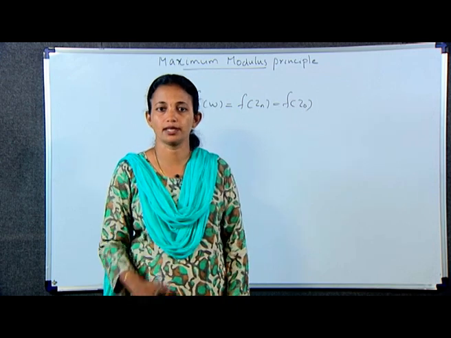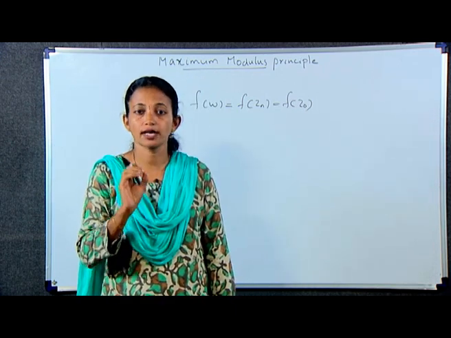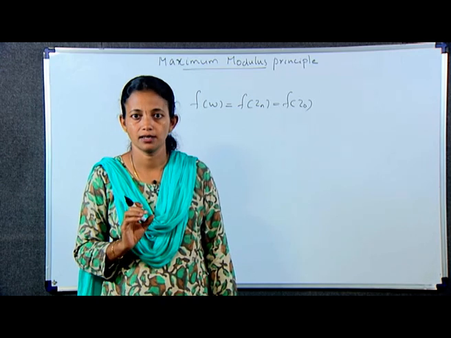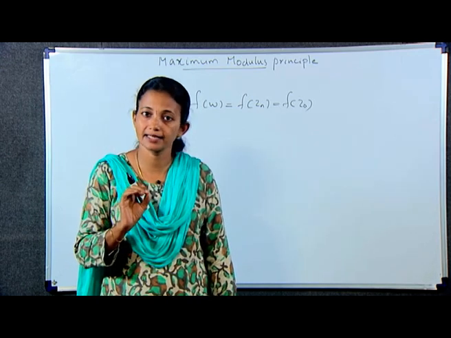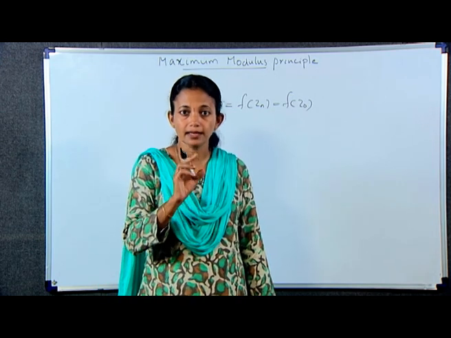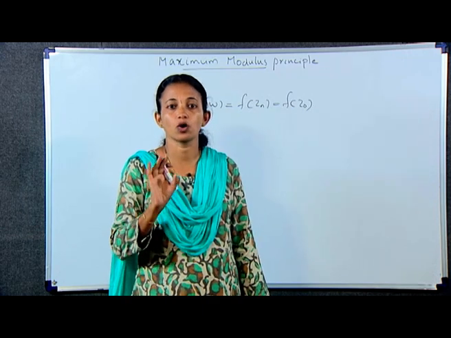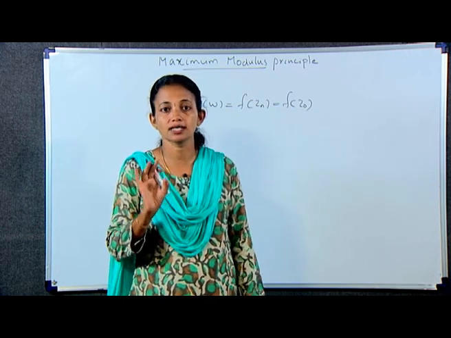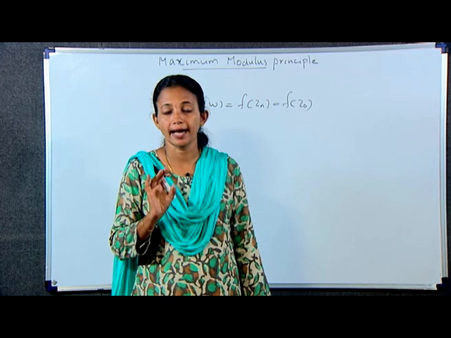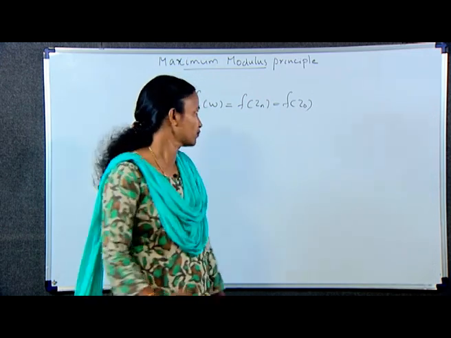So, next a corollary. Suppose that a function f is continuous on a closed bounded region R and that it is analytic and not constant in the interior of R. Then the maximum value of mod f(z) in R, which is always reached, occurs somewhere on the boundary of R and never in the interior. Proof is like this.